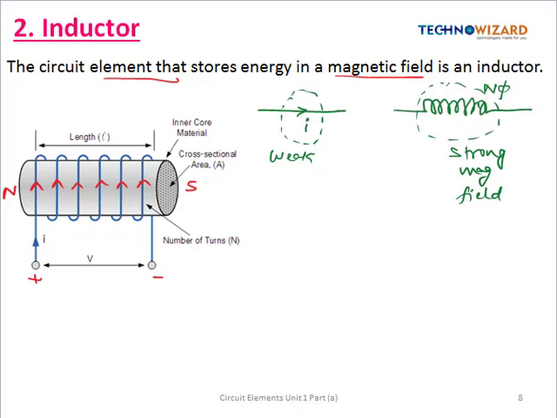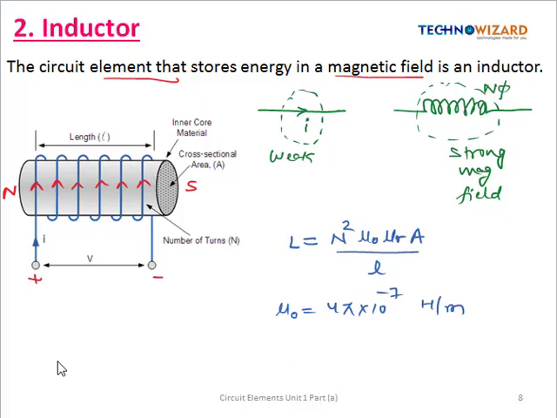So now the inductance formula is given by, so inductance is depending on the number of turns, that is N square mu naught mu r A by l, where N is the number of turns, mu naught is the absolute permeability, which is given by 4 pi into 10 to the power minus 7 Henry per meter, and mu r is the relative permeability, and A is the cross sectional area, and l is the length.